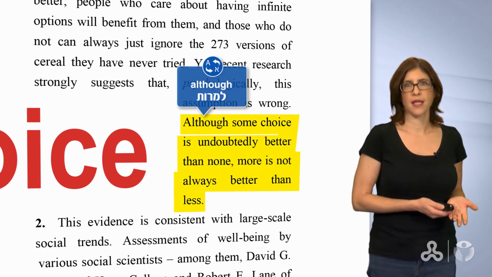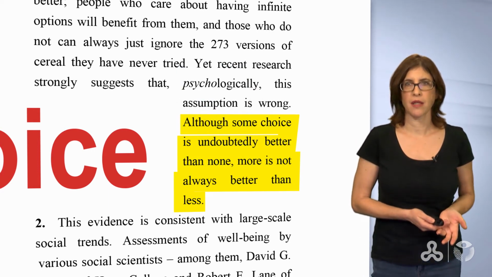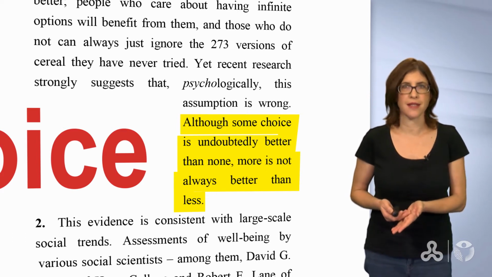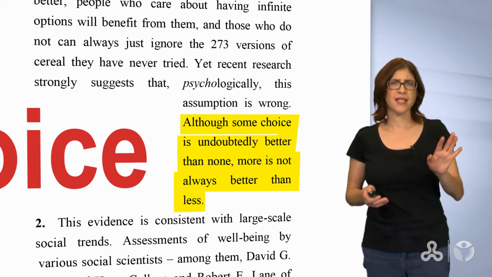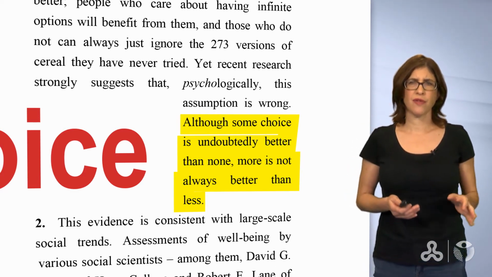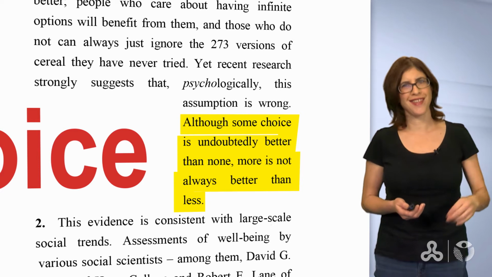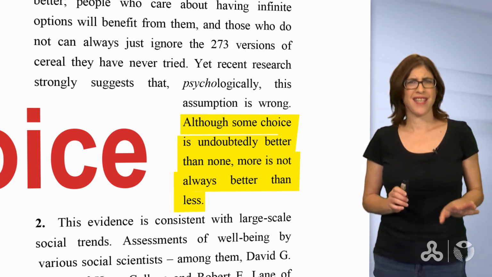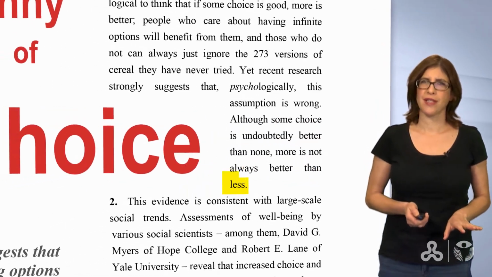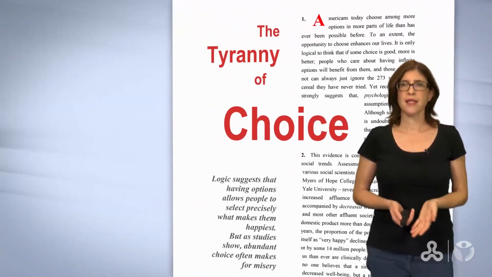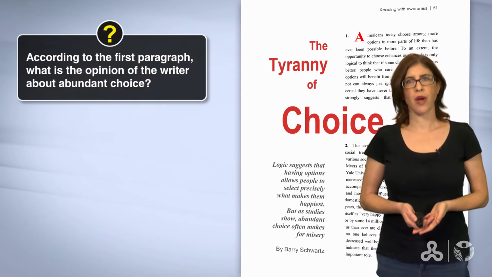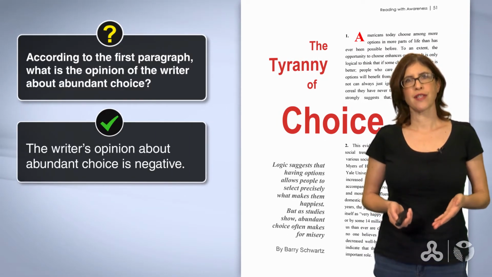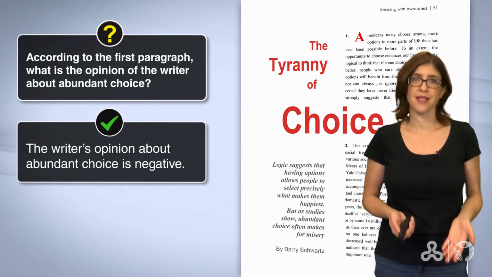"Although some choice is undoubtedly better than none, more is not always better than less." So more is not always better than less. יותר הוא לא תמיד יותר טוב מפחות. That's a negative opinion about abundant choice. Well, it seems that we have enough information to answer our question. And the answer is, the writer's opinion about abundant choice is negative.